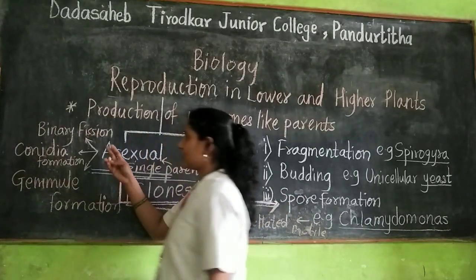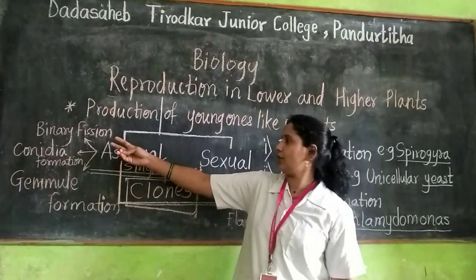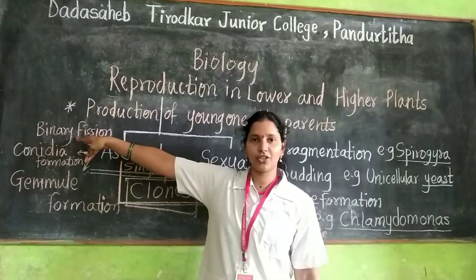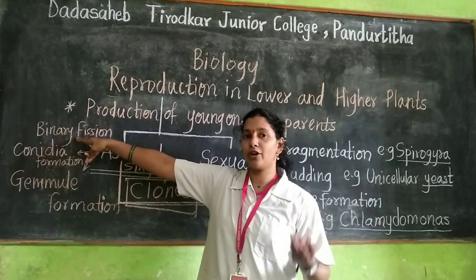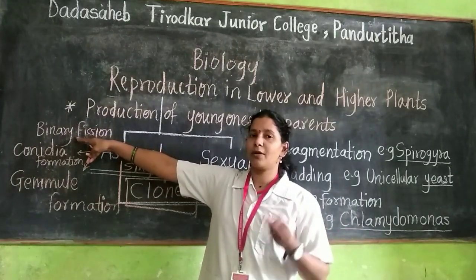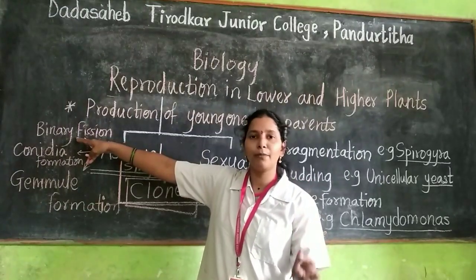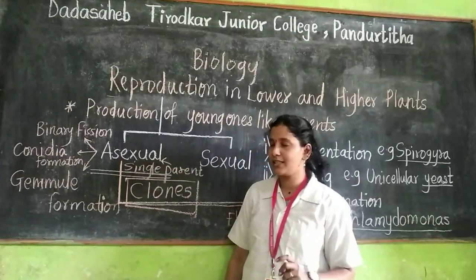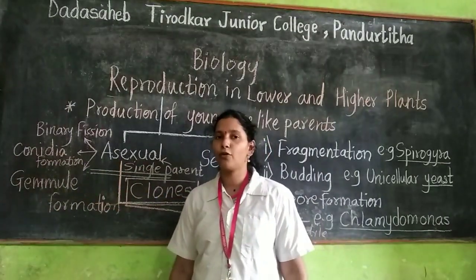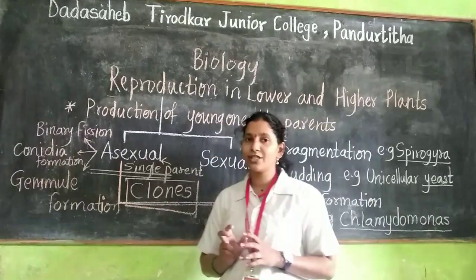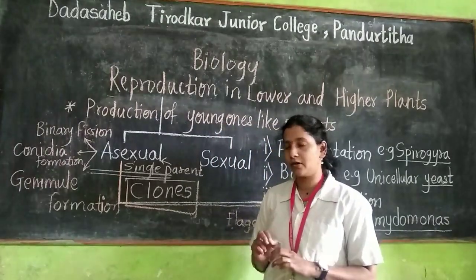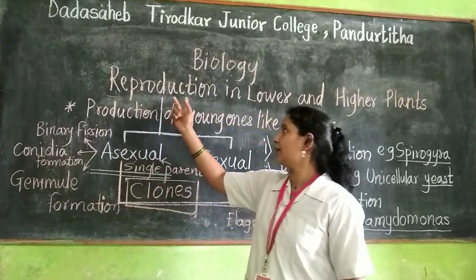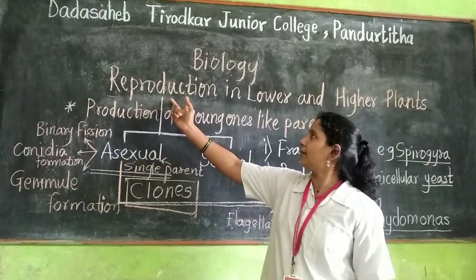Afterward, other methods of asexual reproduction are seen. The other methods are binary fission, where the body is divided into two equal parts; the examples are amoeba and paramecium. Conidia formation, where the best example is Penicillium. And the third one is gemmule formation, where a gemmule is an internal bud, and the example is sponges. So today we have seen the first chapter, reproduction in lower and higher plants.